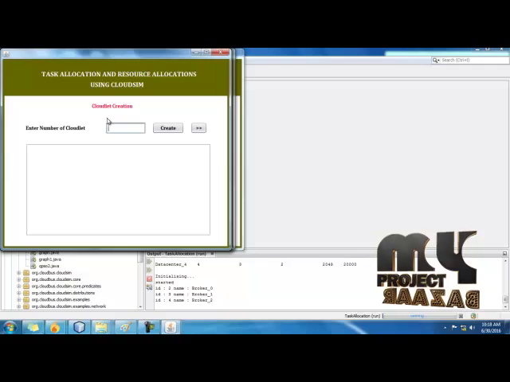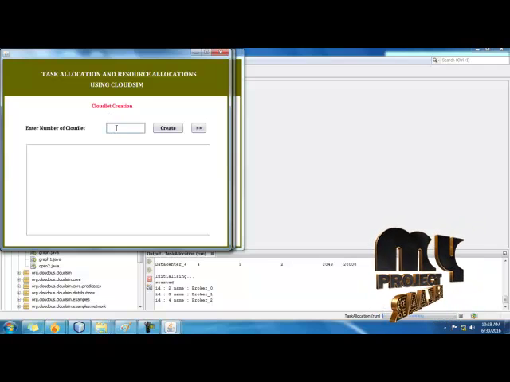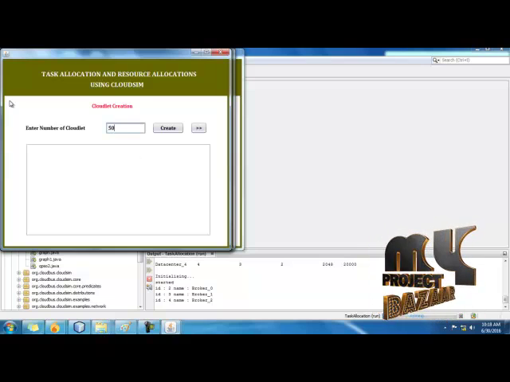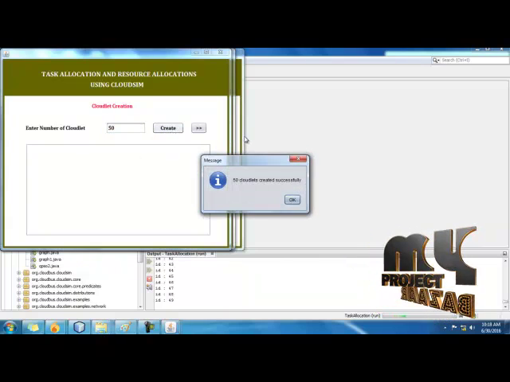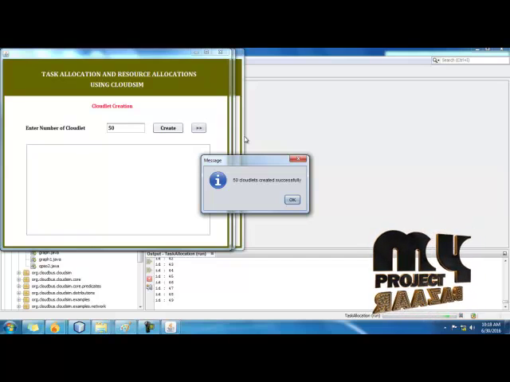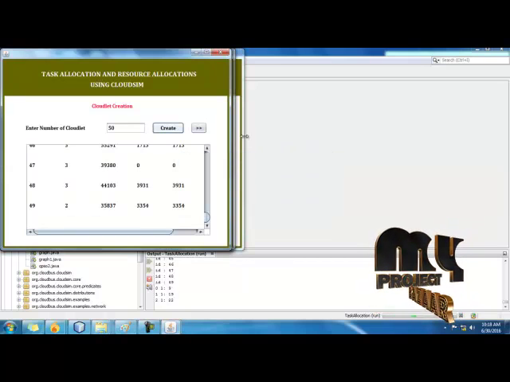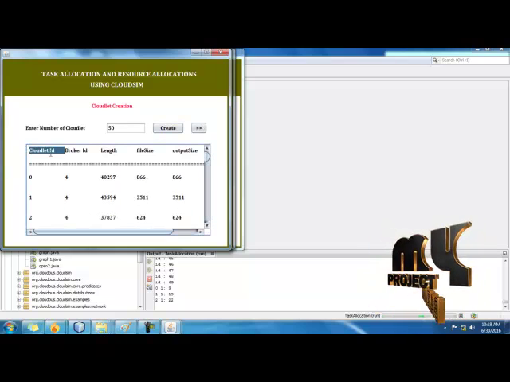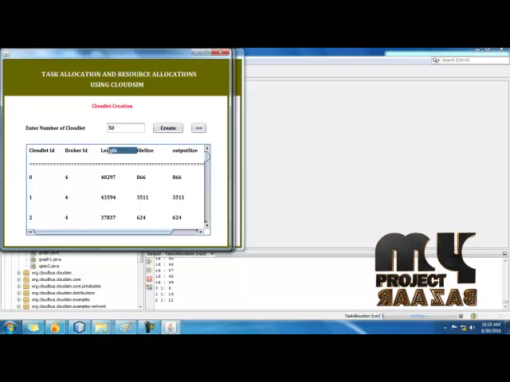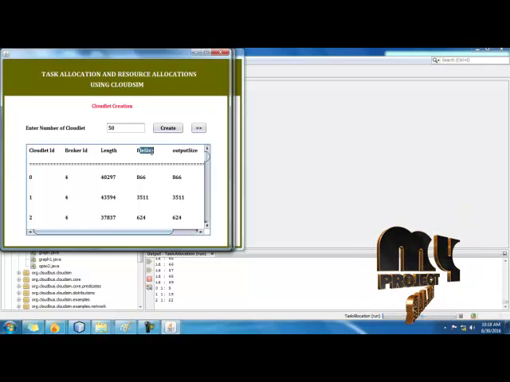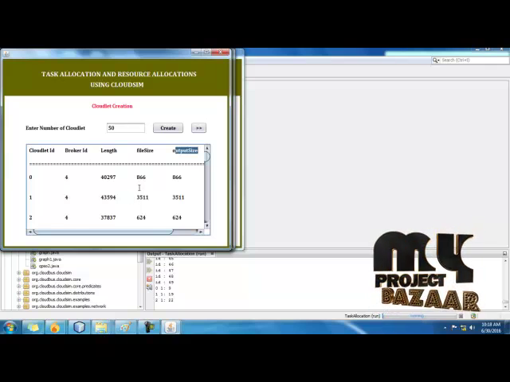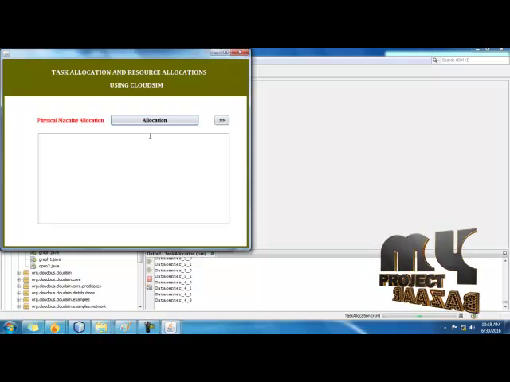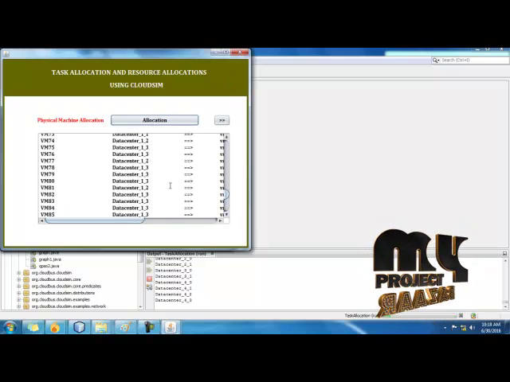And next we are going to create our job. Job is a cloudlet, both are the same. Here we are creating 50 jobs. Then click create. Now the 50 cloudlets are created with their brokers. Here we display the cloudlet ID, their broker ID, their file length, file size and output size. The file size and the output size are the same. And the next, allocation.